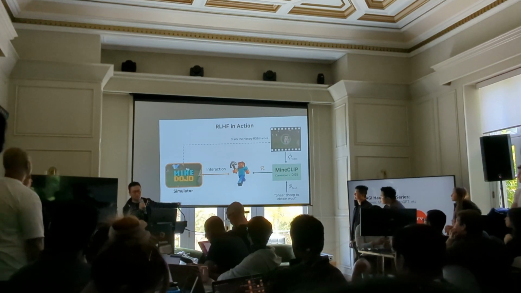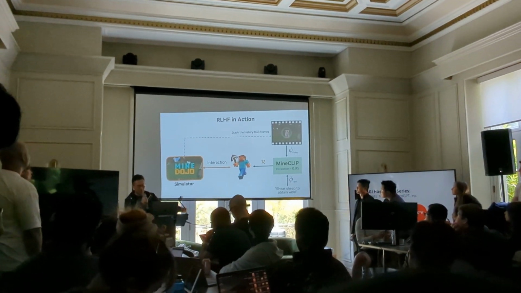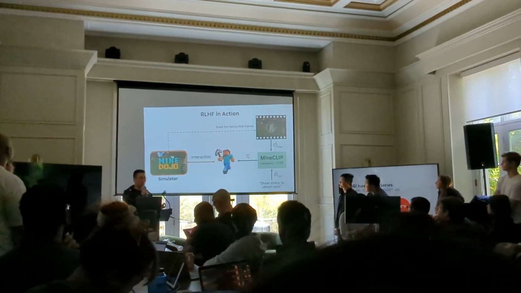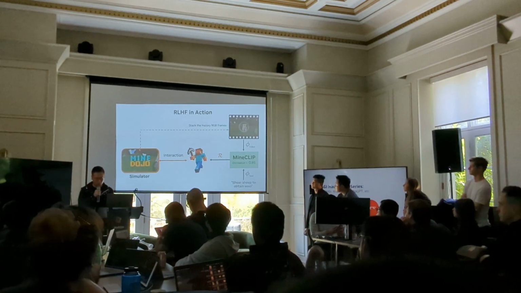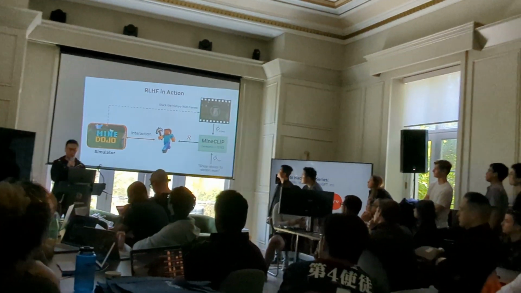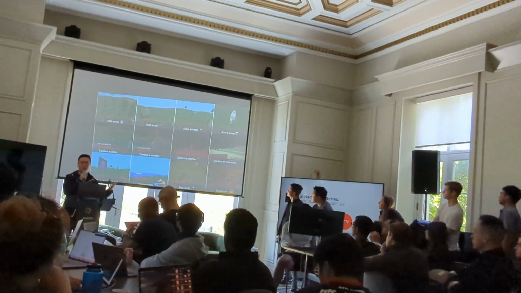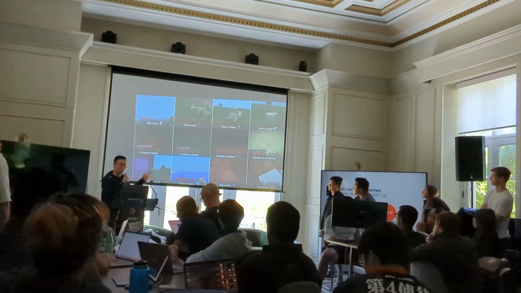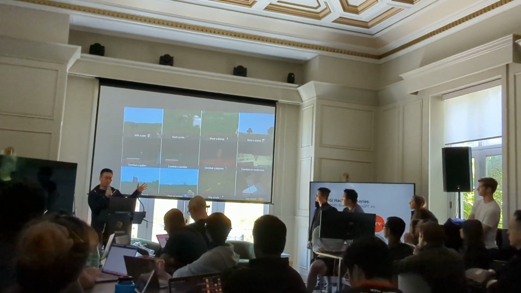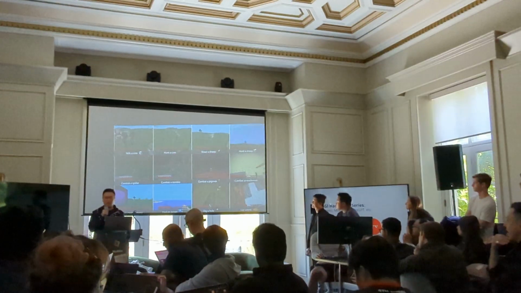So what does this look like? This is RLHF in Minecraft, reinforcement learning from human feedback. And RLHF is the cornerstone algorithm that made ChatGPT possible, and I believe it will also be the cornerstone for building generalist agents as well. So these are some of the videos from agents trained by RLHF in Minecraft. And you can see that many of these tasks are relatively short horizon, about 100 to 500 steps. And that's because the reward function is only able to capture a short horizon.